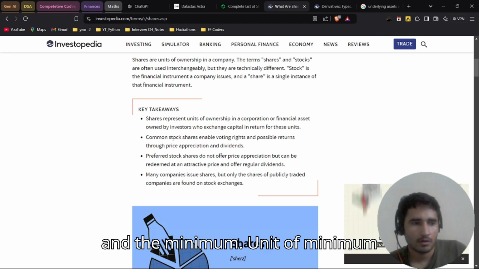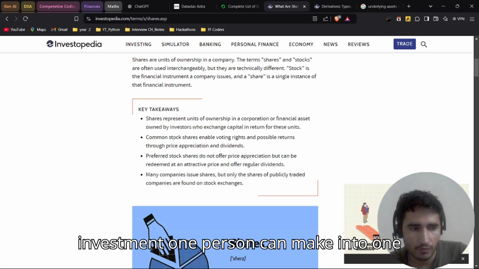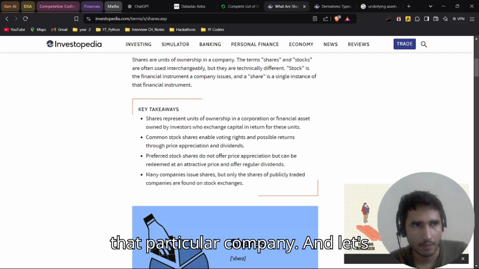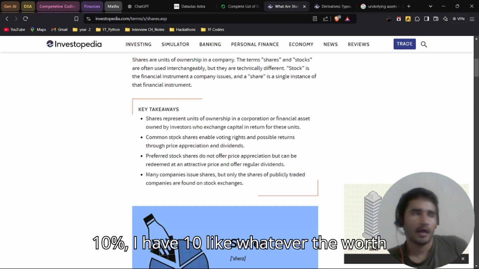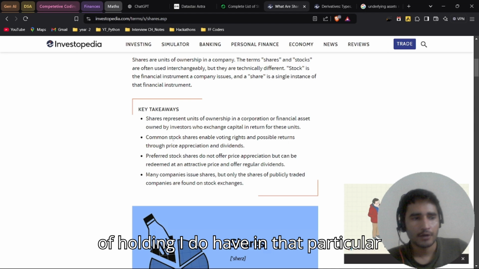The minimum investment one person can make in a company is to buy at least one share of that particular company. Let's understand it with an example. Let's suppose I own 10 shares of an XYZ company. Then this means I have the worth value of those 10 shares, and that much percentage of holding I have in that particular company.